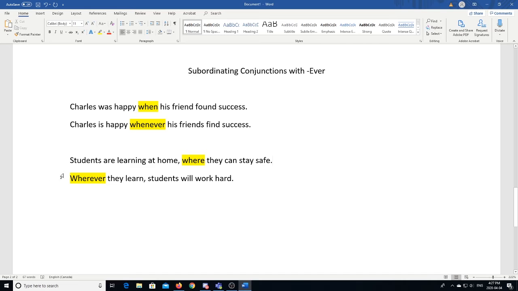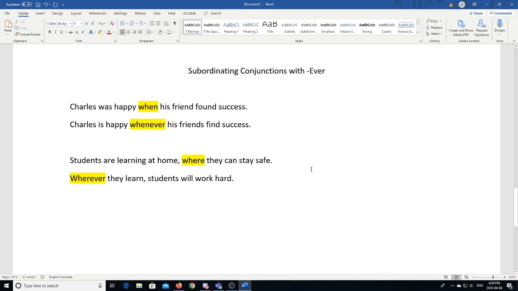With our second example here, wherever they learn, students will work hard. What we mean by this is that the location that they are in doesn't matter. If they are in a classroom, if they are at home, if they are in the library, if they are in Starbucks, it doesn't matter where they learn, the students are working hard, or the students will work hard.